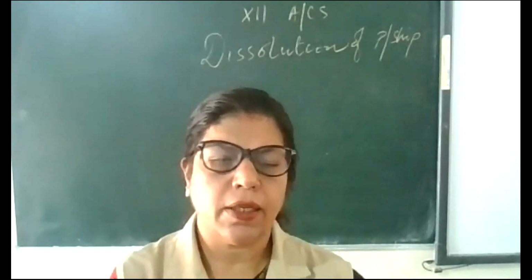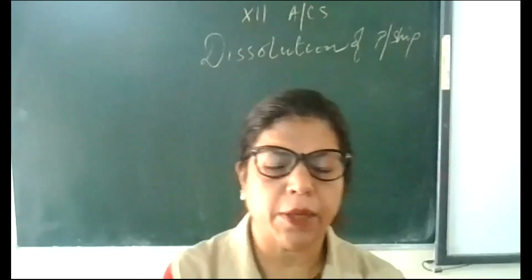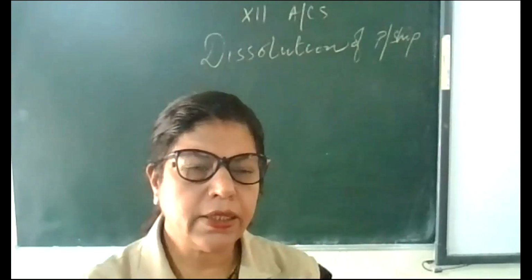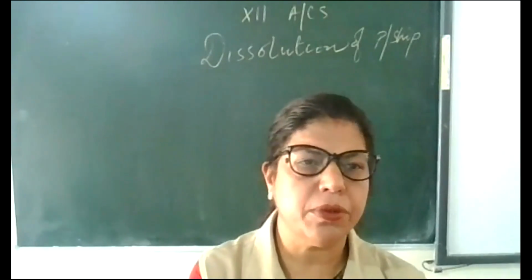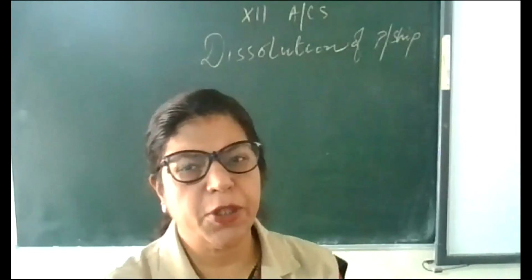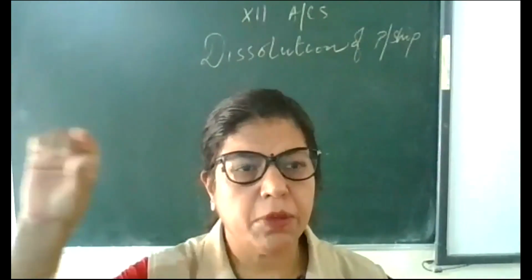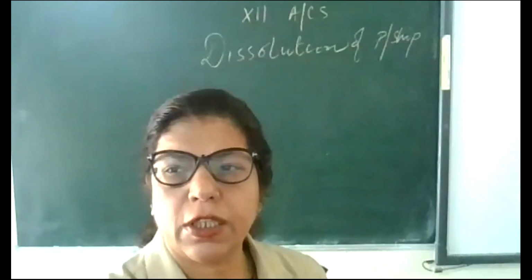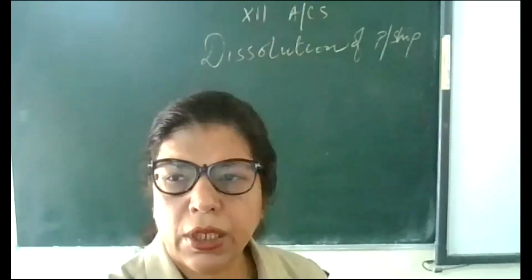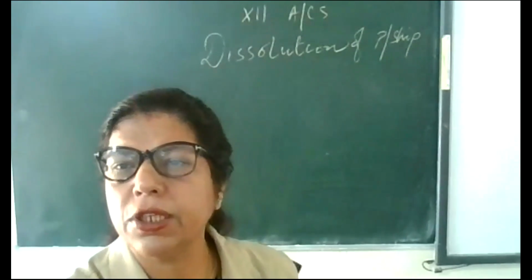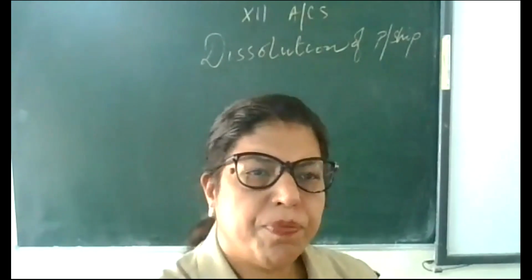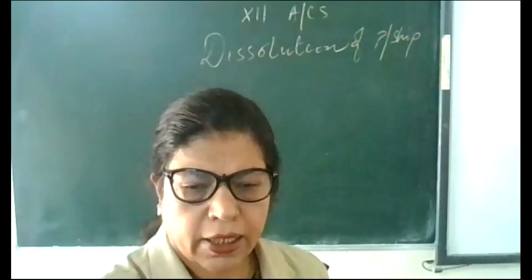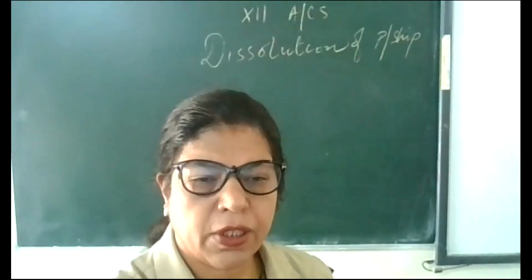In class 12 accountancy, we are on chapter number 5, dissolution of partnership. In that chapter, I already explained the meaning and the difference between dissolution of partnership firm and dissolution of partnership, and the different modes of dissolution. So today we are going to the topic settlement of accounts, and before that we have to summarize the previous topics.